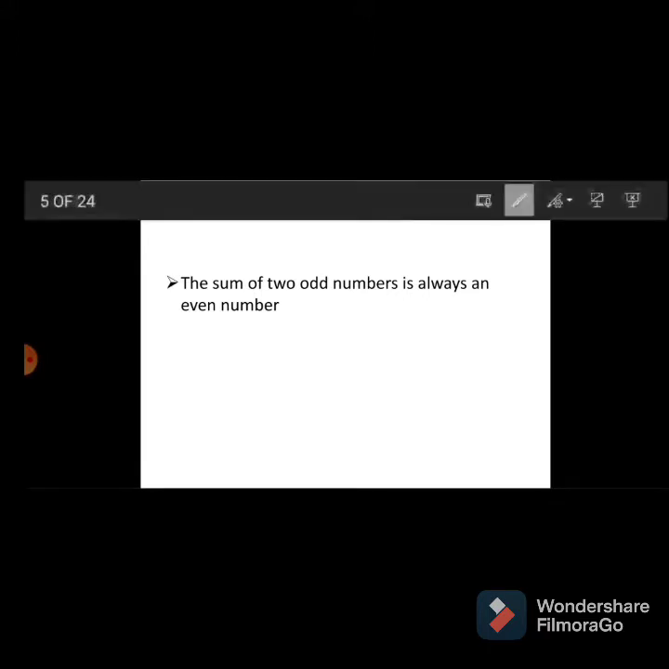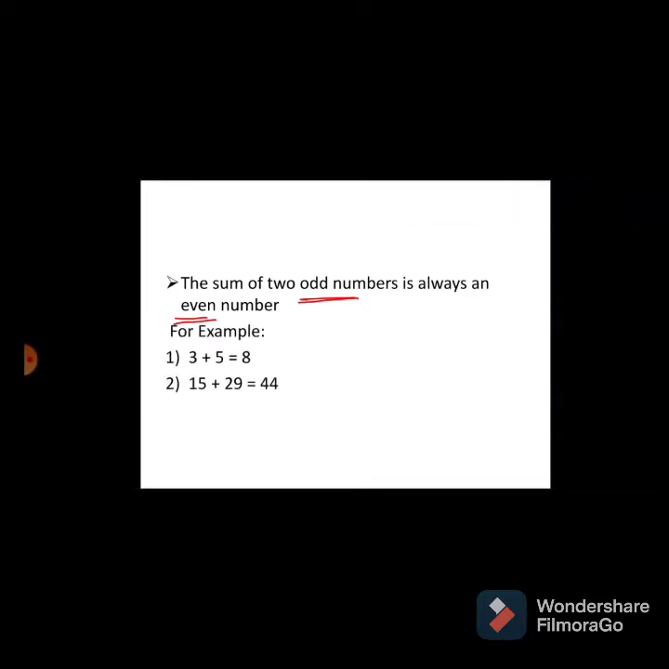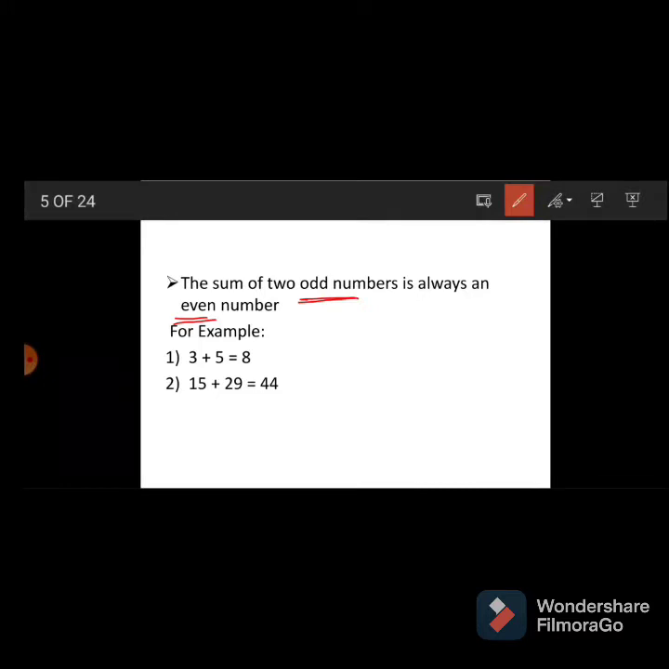See the second important sentence. The sum of two odd numbers is always an even number. After addition of two odd numbers we get the sum as an even number. See here 3 and 5 are odd numbers but 8 is an even number. Like this, 15 and 29 are odd numbers and 44 is an even number.